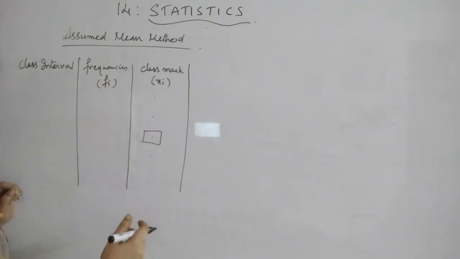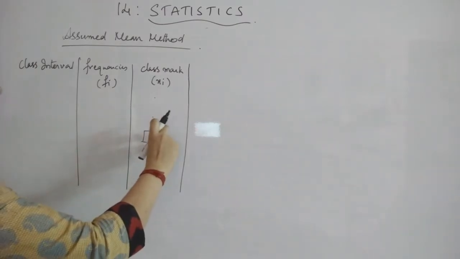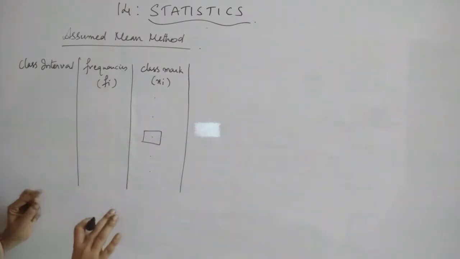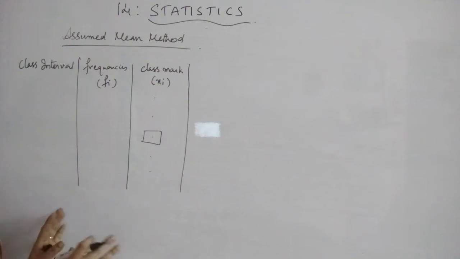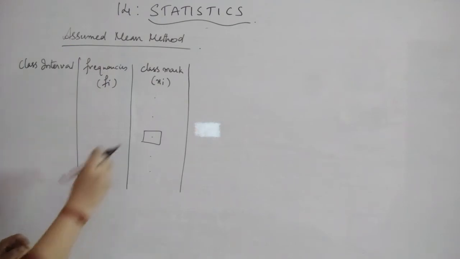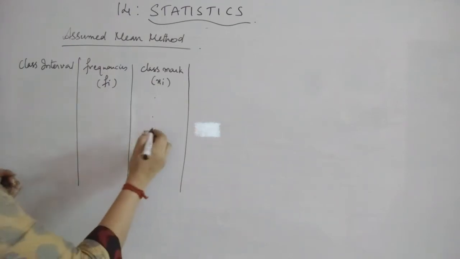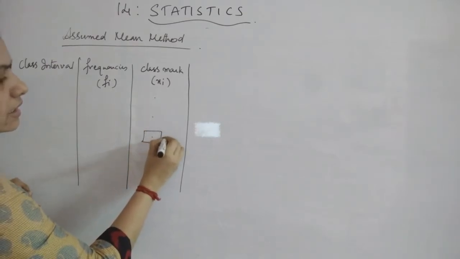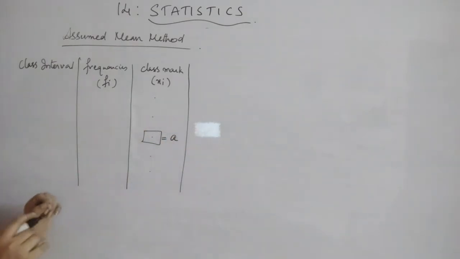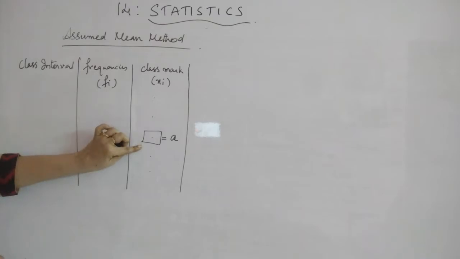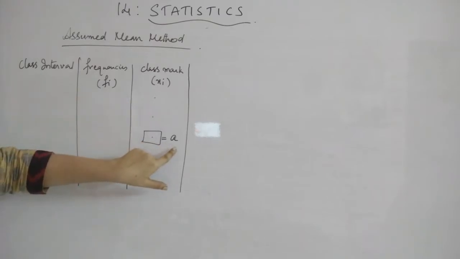If you have 6, an even number, it can be either the third or the fourth. That is up to you, because x bar, the mean, will not change even if you take any other value. So here we will take this as A. Suppose you have 5 items, I have taken the third one, the middlemost one, as A.